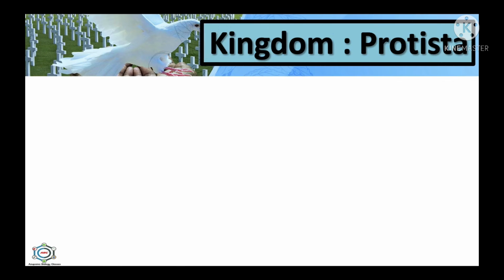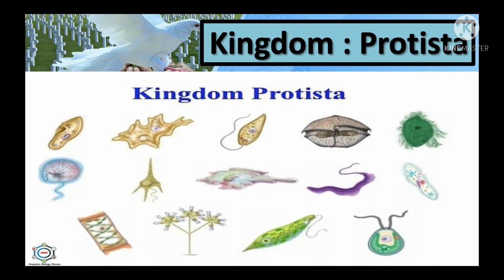So, first thing is, what is kingdom Protista and which type of organism are placed in this kingdom? So, kingdom Protista, in Greek, Protista means first of all a primary organism. So, these include all unicellular eukaryotic microorganisms. Before this, in the kingdom Monera, we discussed about the prokaryotic organism. And prokaryotic means they have absence of true nucleus.